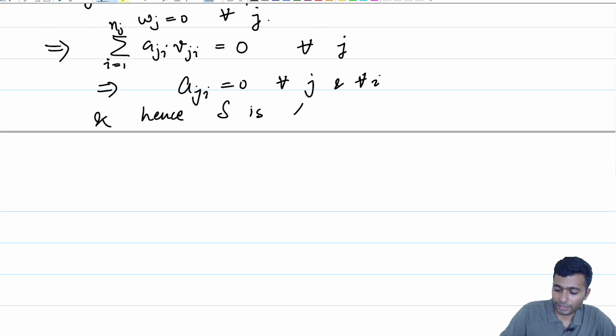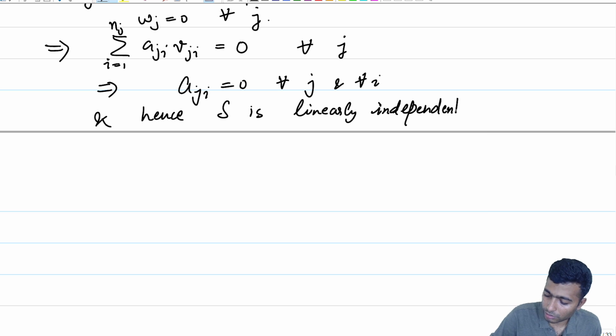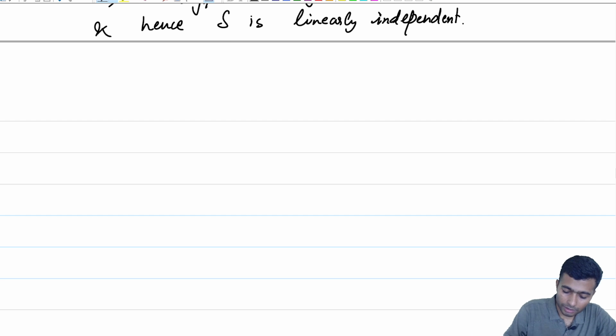S is linearly independent, because we took an arbitrary linear combination to be the 0 vector, and we notice that this forces each of the coefficients to be equal to 0. So, yes, this is a linearly independent set. Okay. Now, let us state the